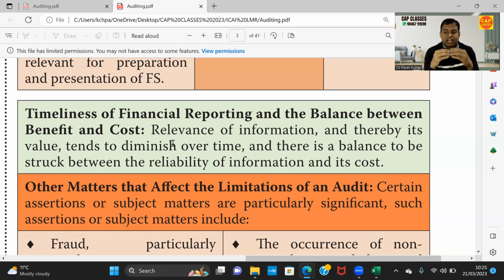So for this particular cost or for this particular fee, how much of the audit can be done? Always I need to balance. I need to trade off. This is what we call cost benefit analysis. So if I spend 10 more hours, what benefit I'm going to get? If I spend 2 more hours, what benefit I'm going to get? Even if I spend 1,000 hours on this client, at the end of the day, can I give absolute assurance? The answer is still no.